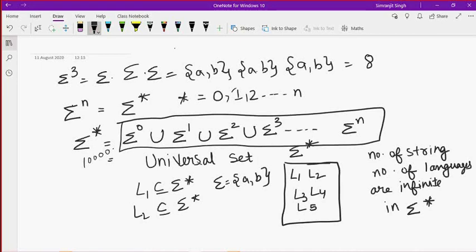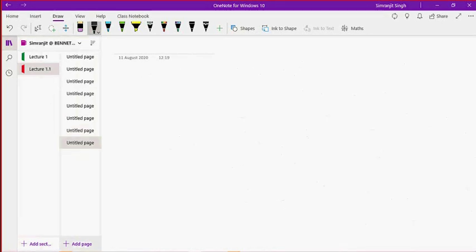This is the starting of a concept. Just make sure that you are present here, because this is one of the most important concepts, and you will understand it very easily. If I'm talking in the context of an input language, an input symbol over A and B, this input alphabet can be anything, but when we start to build a certain kind of automata, more things will get clearer.